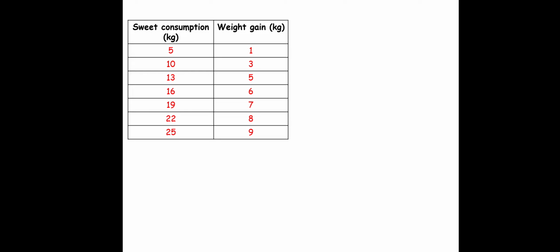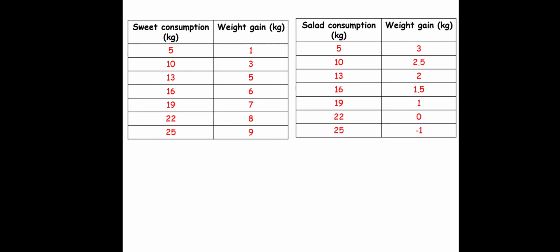We'll have one more example, like sweet consumption and weight gain. So this thing you people know. Whenever you are consuming more sweets, the weight gain also increases, isn't it? Simultaneously, whenever you are consuming more salad, healthy food, weight gain will be in the negative way, because the more you consume salad, the weight gain will be reduced. As you can see in this second table, when you are consuming 5 kg of salad, the weight gain is 3 kg, but when you are consuming 25 kg of salad, weight gain is -1, meaning there is a weight loss.